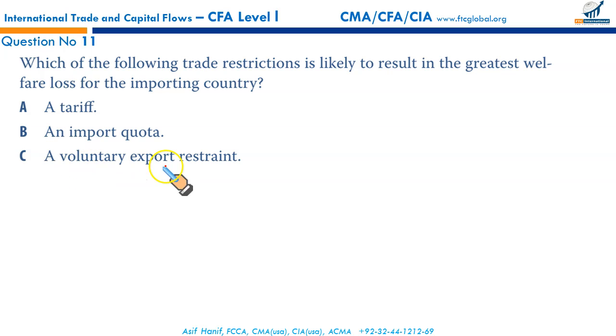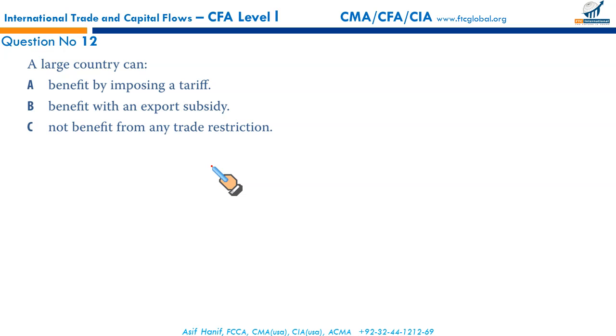But if there is a voluntary export restraint imposed by the exporting country, and resultantly there is an increase in price in the importing country, the benefit will be in favor of the exporting country, and this would result in the greatest welfare loss for the importing country. So that's C. C is the right option.